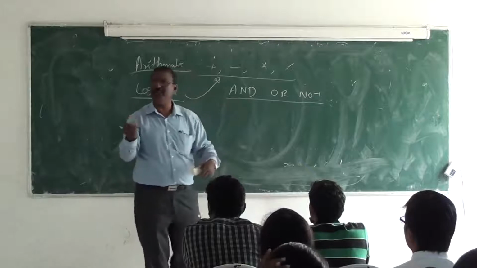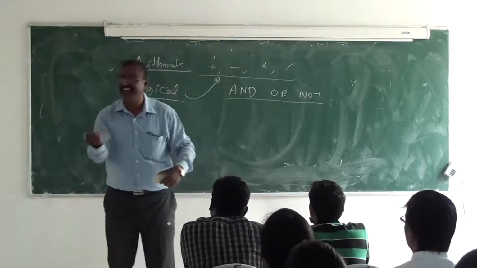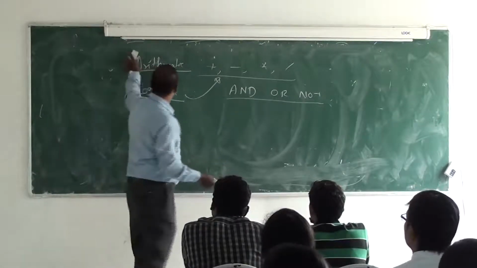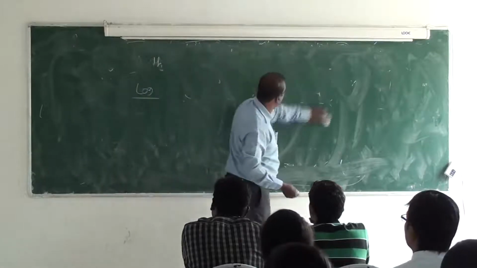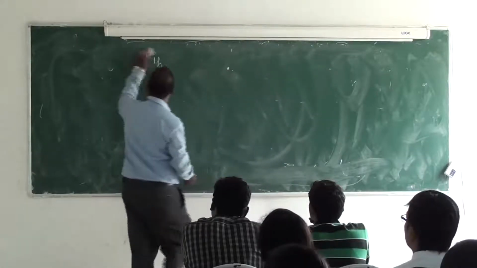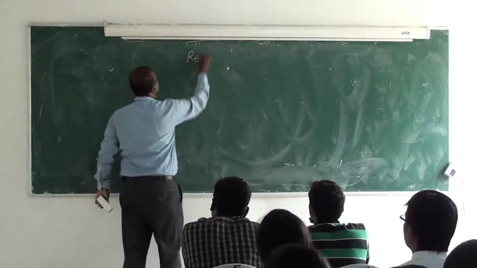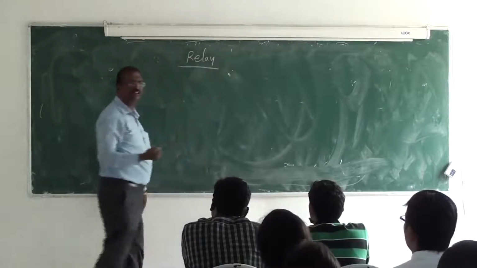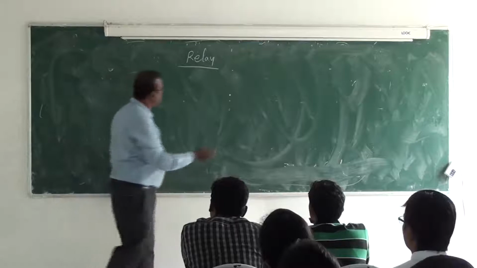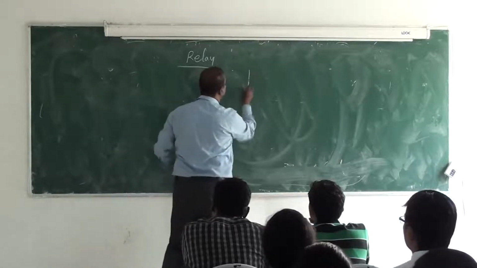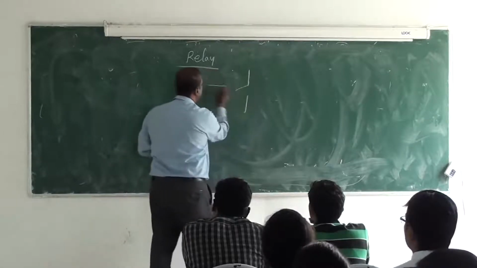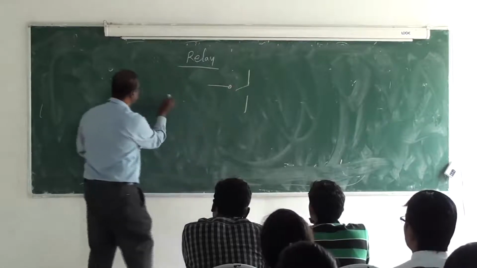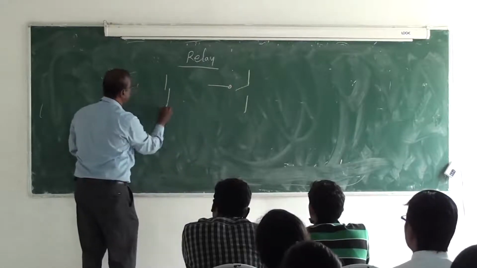People thought, how do I implement it? And logic in the thing. That time only, these people invented the relay. They invented the relay. So what they have done, a relay is nothing but a switch with a control. That's all. A relay is nothing but a switch.